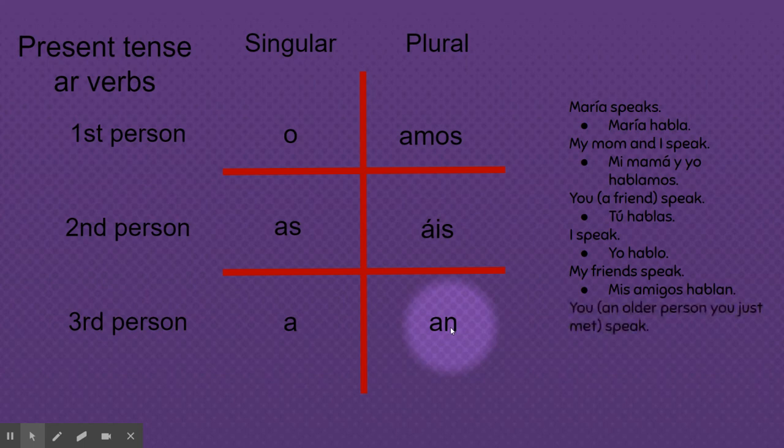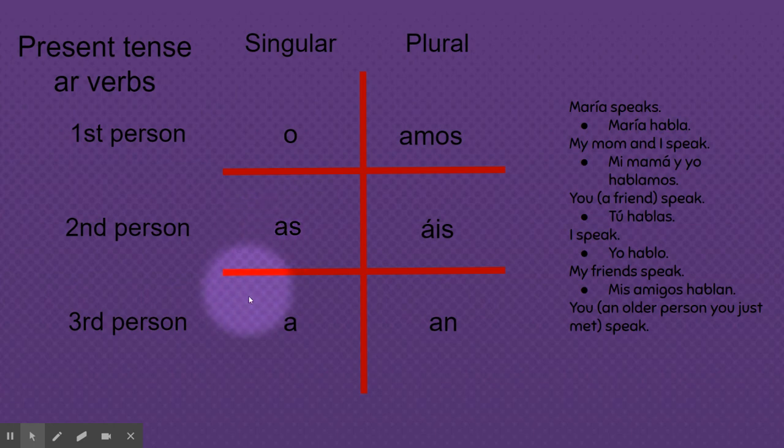You. And let's say you're pretending to be speaking to an older person that you just met. Not a friend, but someone older you just met. You need to speak to these people formally, not informally like a friend. So when you have to speak to someone formally, we don't use this. We have to sound different to show the person that we're being formal with them.